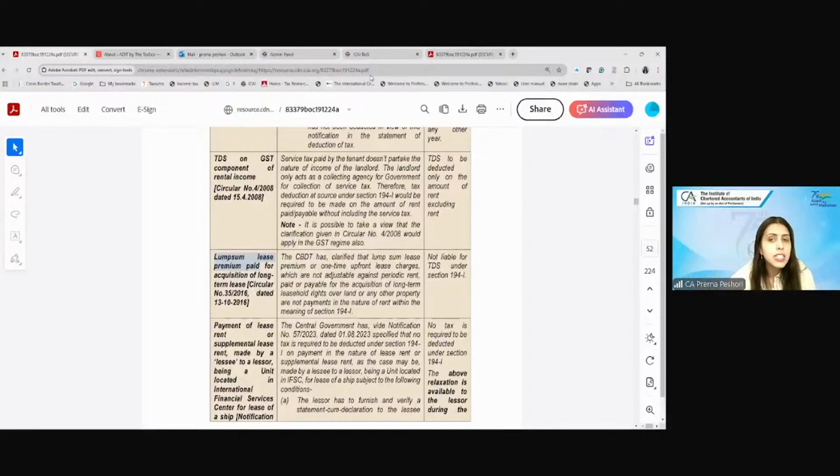In that case, the lessee will not deduct the TDS for those periods. Because even for the lease of the ship, there is a deduction available under 80LA on the income from the lease of ship. Is this clear or not, students?